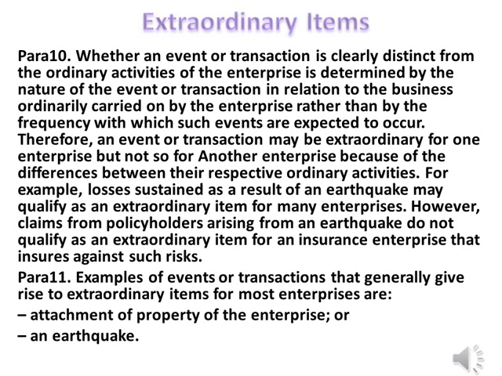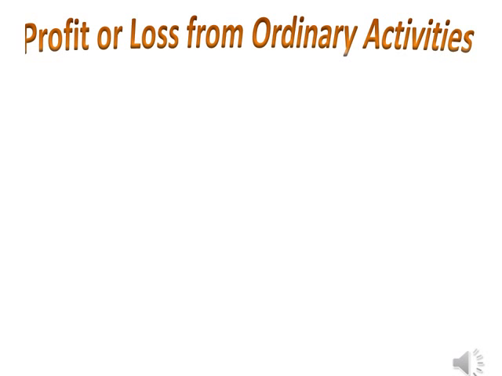For example, losses sustained as a result of an earthquake may qualify as an extraordinary item for many enterprises. However, claims from policyholders arising from an earthquake do not qualify as an extraordinary item for an insurance enterprise that insures against such risks. Para 11. Examples of events or transactions that generally give rise to extraordinary items for most enterprises are attachment of property of the enterprise or an earthquake.